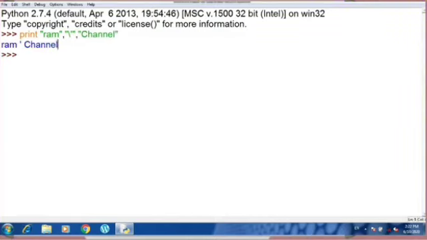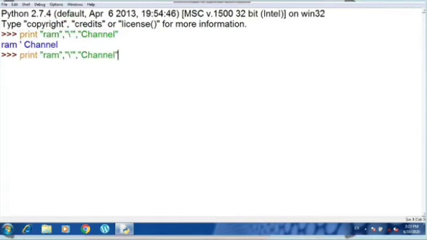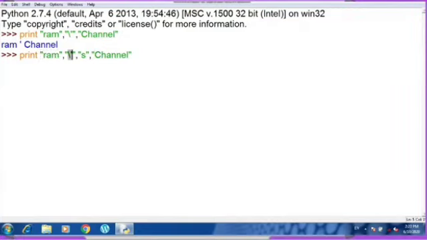Press enter. You can see that it is printed. Now if I want to print Ram's channel, I can make the changes here. After this I will write S, so Ram, then S, and then channel. Ram will be printed, then the escape sequence written under the double quotes will be printed, then this S, and then channel.